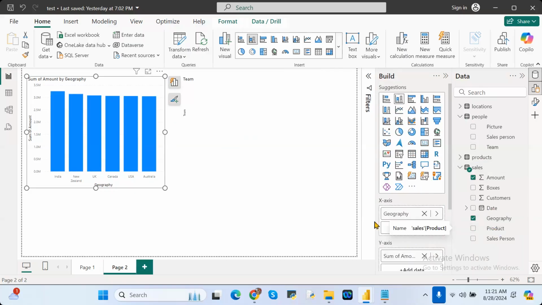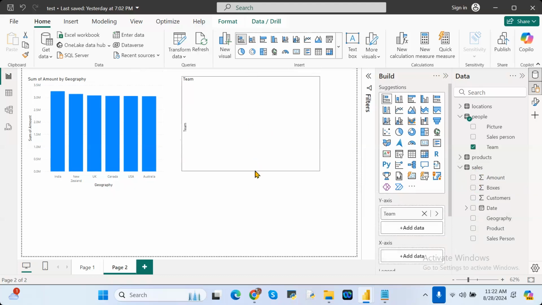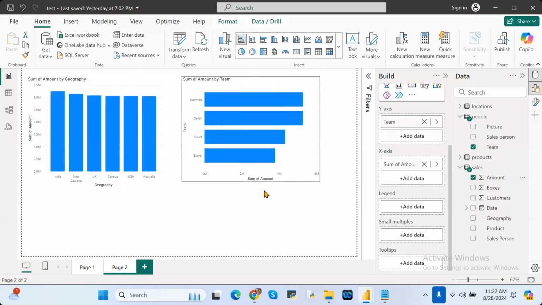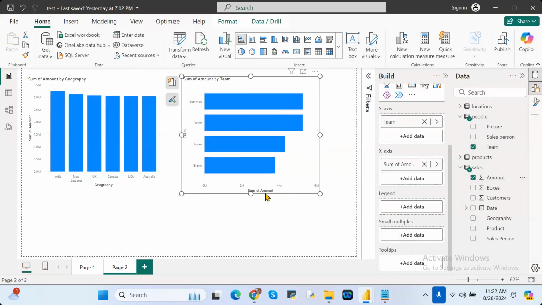See here, in this particular visualization, I'm using all the columns from the sales data set only. But now I'm taking another visual. In this visual, I'm using a different column from a different data set. Understand? Suppose, for example, teams is one, and amount is the column I'm taking from the other. Understand clearly or not? Even though I'm taking a different column from a different data set, values are showing or not? How are the values shown?